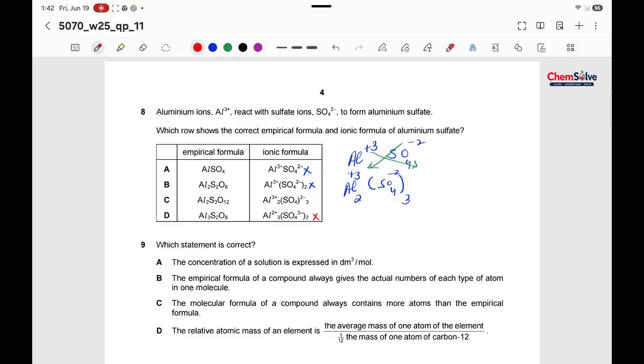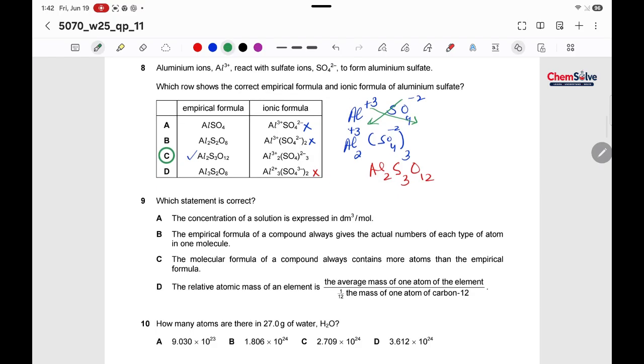So we have 2 Al and 3 sulfur, and 4 times 3 is 12 oxygen. So that's how it matches with our discussion. The correct option is C.